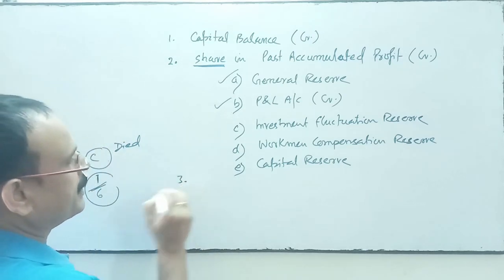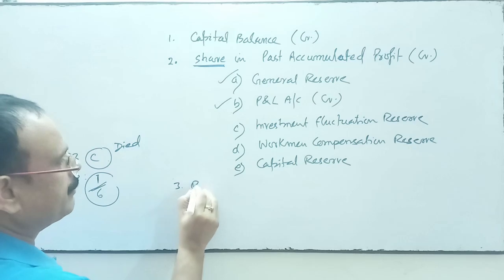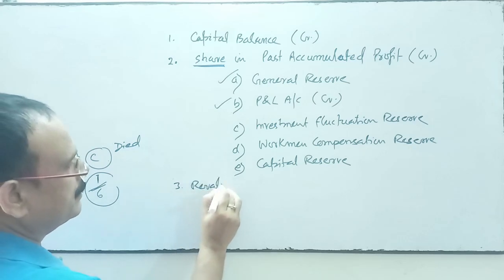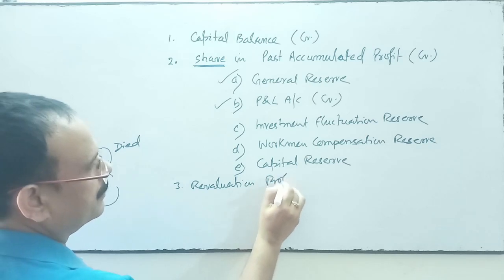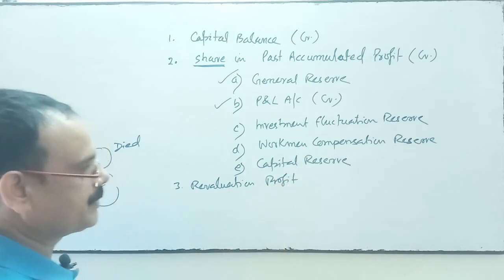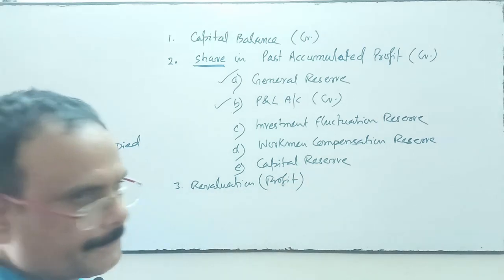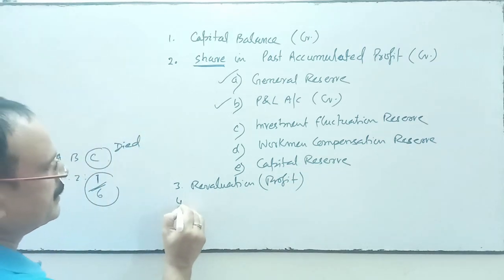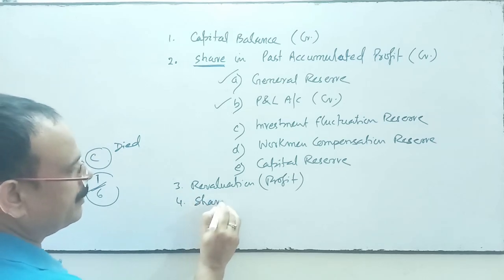Next, what will be transferred to the credit side? We will transfer revaluation profit on the credit side. We will do the adjustment of share of goodwill.